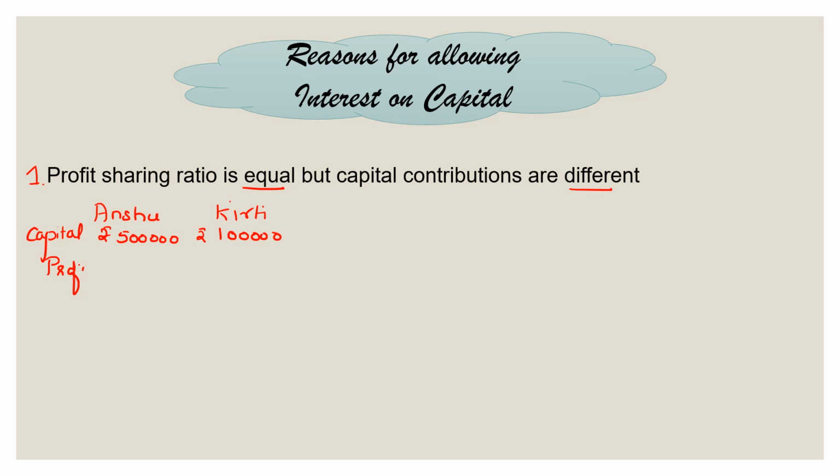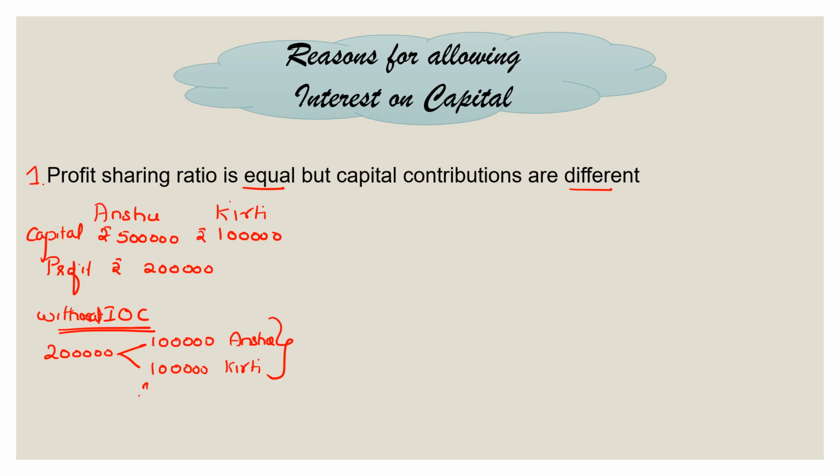Suppose the profit that was earned during the year was 2 lakh. Now without interest on capital, what would happen? This available profit would get divided in their profit sharing ratio. Therefore, without interest on capital, both of them, this 2 lakh of profit would get divided equally as 1 lakh to Anshu and 1 lakh to Kirti. This would be their share of profit. This is how the profit would get distributed.